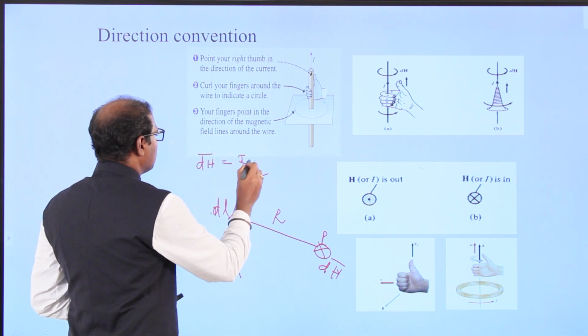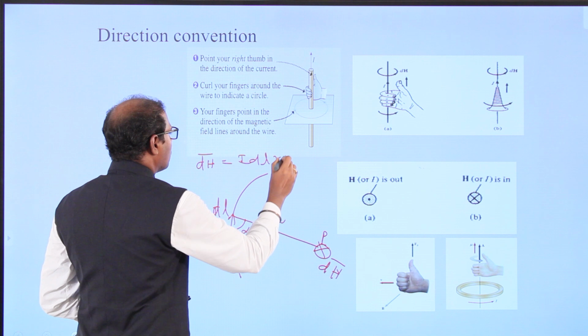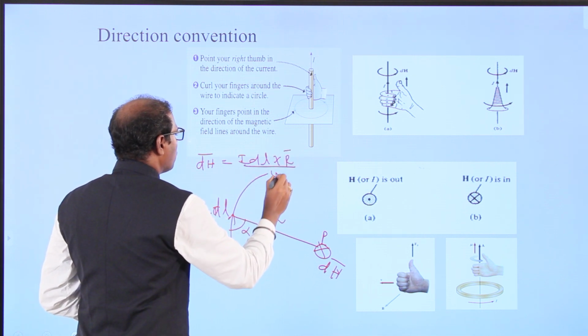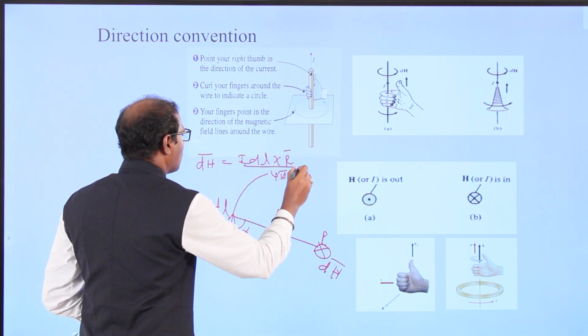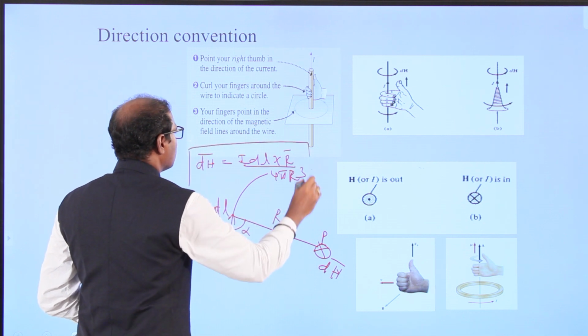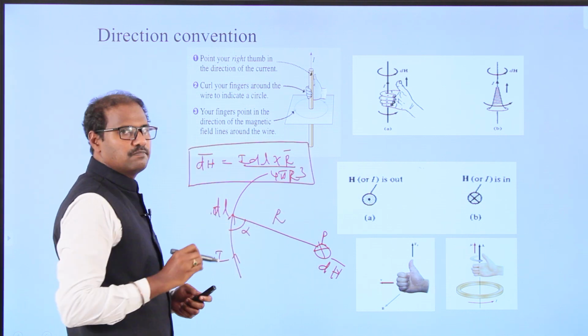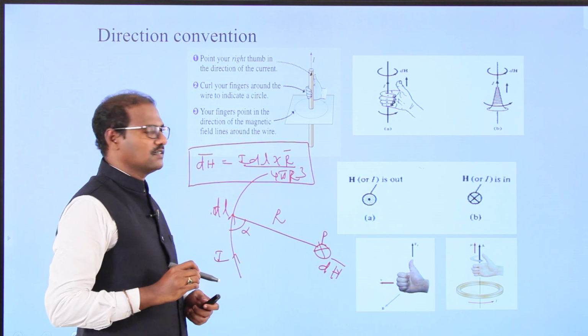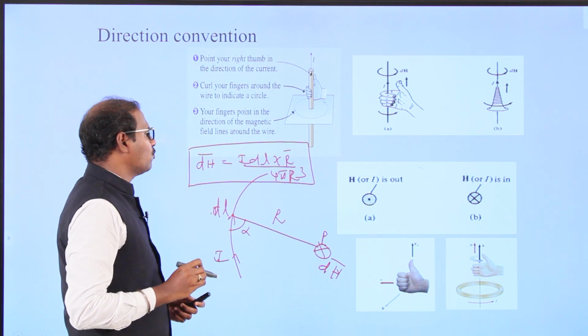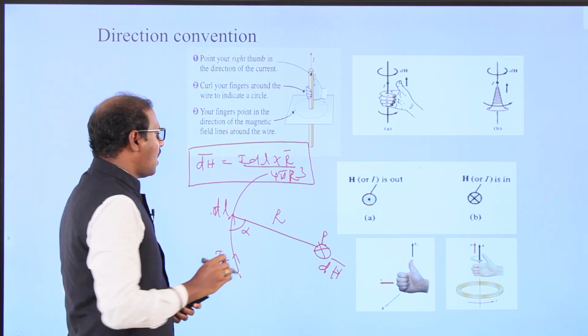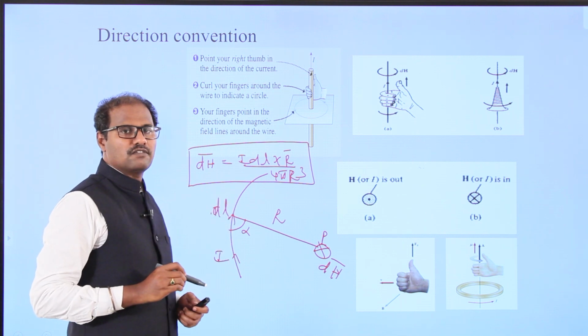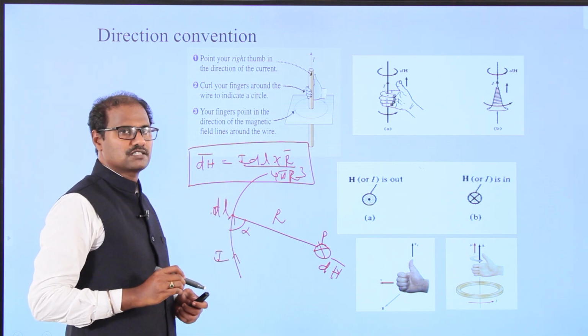So I dl × r vector divided by 4π r cubed. This is called the Biot-Savart law statement. This is the Biot-Savart law statement: I dl × r vector divided by 4π r cubed, where r vector divided by r we can call a_R, the unit vector.